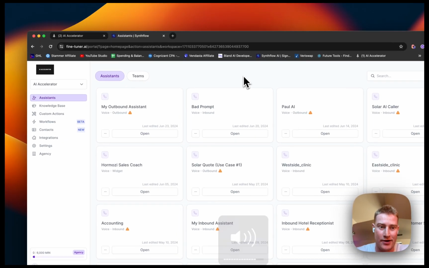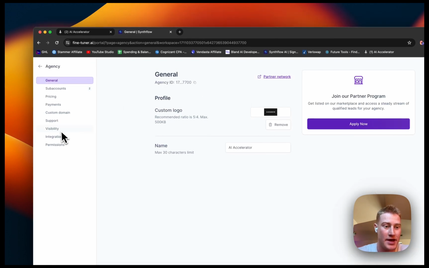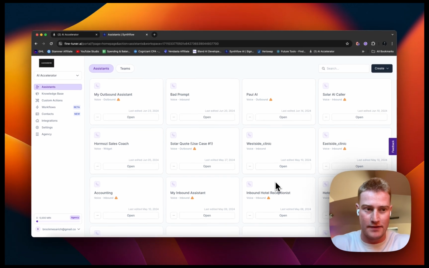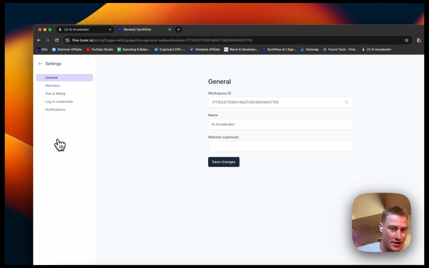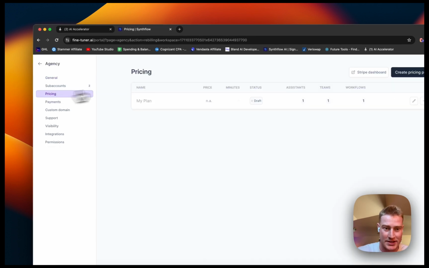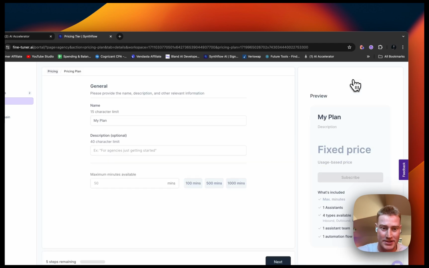All right, let's come in now. What I'm going to show you is how you can create subscriptions for reselling the software. These are subscriptions that your clients can sign up for. You can get paid on a monthly recurring basis, and it's all connected through your Stripe account. So let's go to agency, then go to pricing, and click create pricing plan.